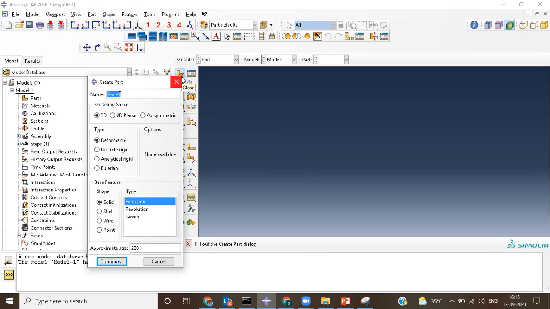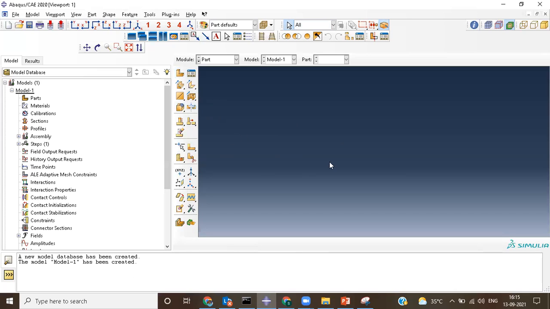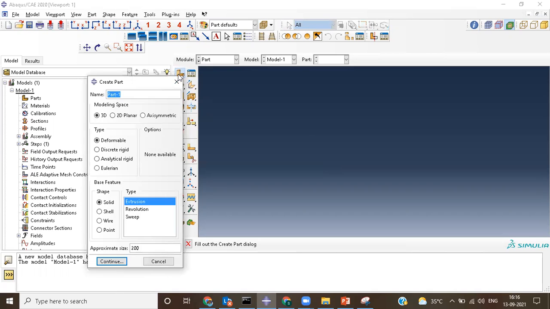Okay, so now, as I don't have any sections over here, I don't want to import them from anywhere else. I would like to generate my sections over here itself, if they are smaller sections. But if you want a quicker way, you can use third-party software also, no issues, and we will generate your models over here. So I'm just going to click on this, to create a part.